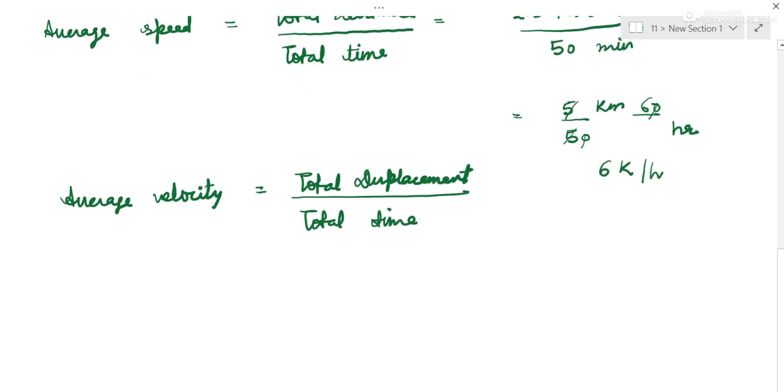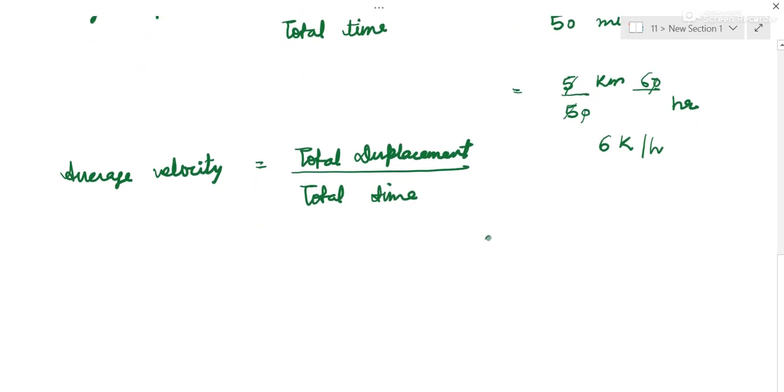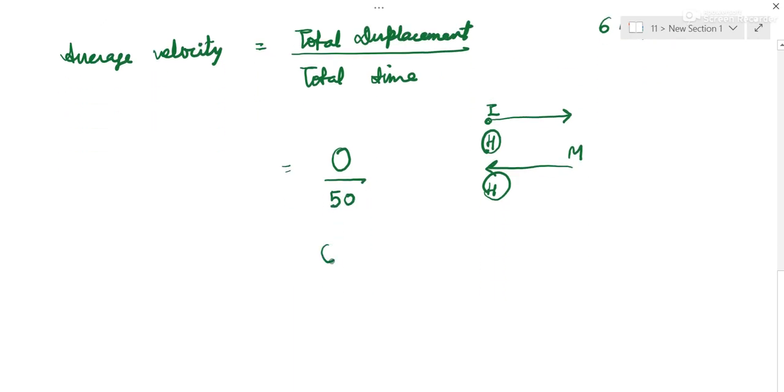Now total displacement, you know, he went from home to market, now market to home. So this is initial position, this is final position, home. So there is no displacement covered. He returned back. The total displacement is 0. Time is 50. So average velocity is 0 kilometer per hour, 0 meter per second, same thing.